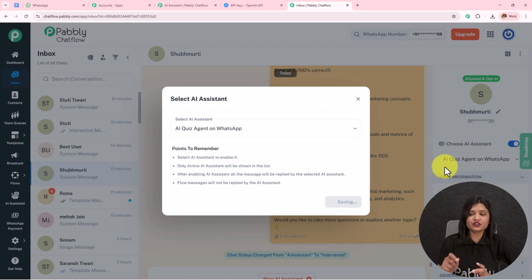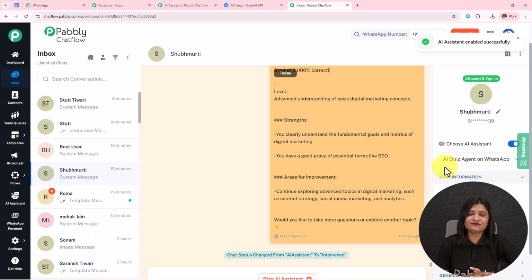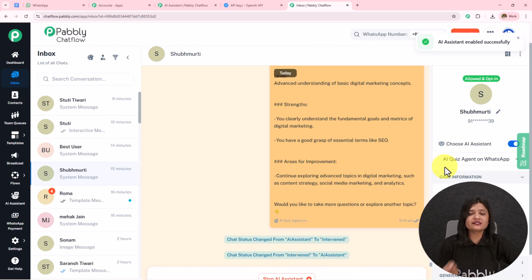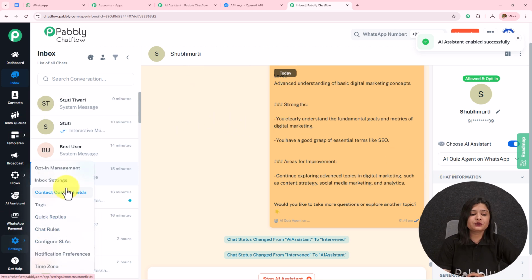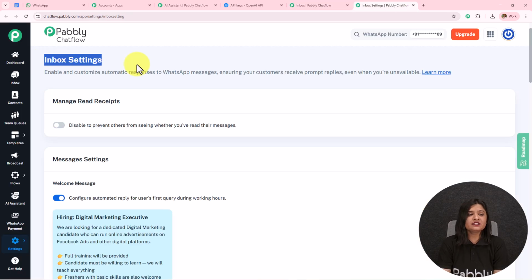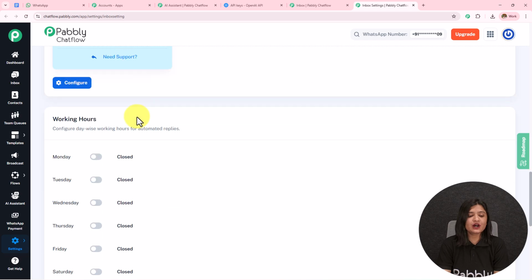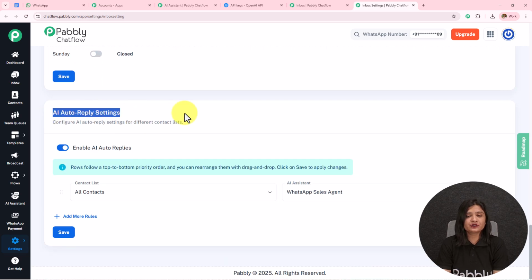But doing this for particular chats manually is very illogical, and that's why we can assign or activate this AI assistant to a particular group or to all the contacts. For that, on the left hand side where we have the settings, I'm going to open this inbox settings in a new tab. I've landed on this inbox settings. If I scroll down, I have this option of AI auto reply settings.